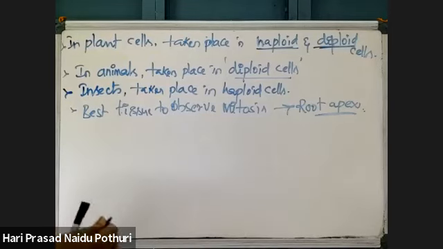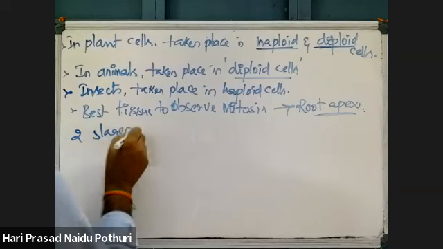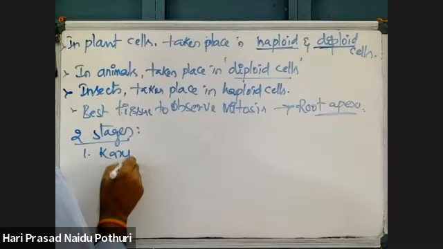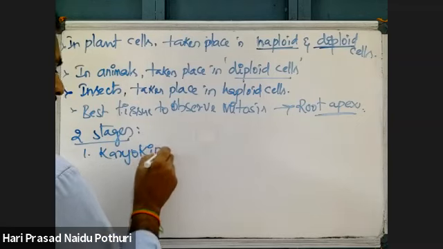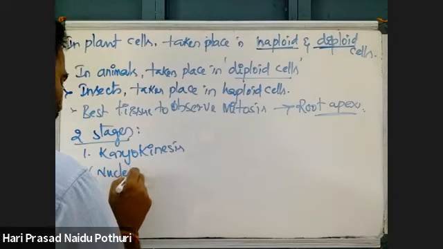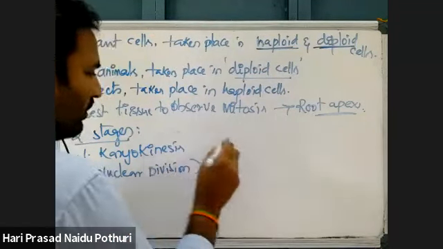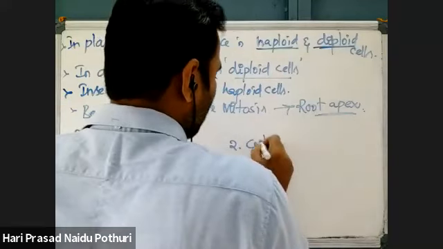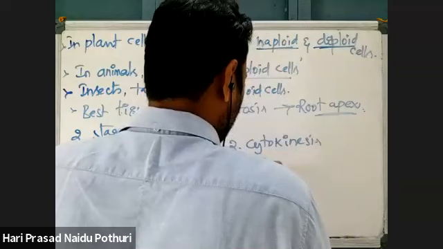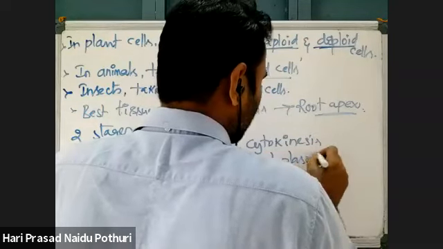Right. Then see the stages of mitosis. This mitotic division is again divided into two stages. One is karyokinesis, which is called nuclear division. The second one is cytokinesis, which is called cytoplasmic division or cell division.